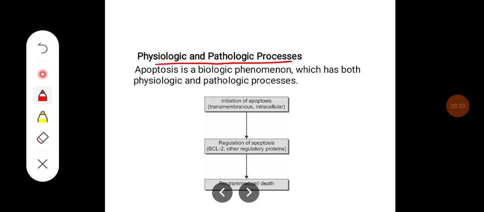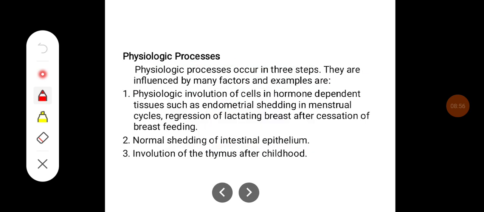Physiologic and pathological process. Apoptosis is a biological phenomenon which has both physiologic and pathological processes. The physiological process is initiated at the transmembranous or intracellular level. Then regulatory proteins like BCL2 are going to regulate or organize the programmed cell death. Some of the physiological processes occur in 3 steps, as we mentioned, and they are influenced by many factors.